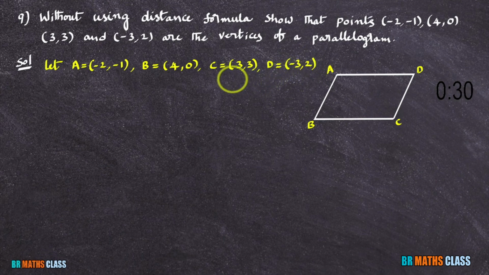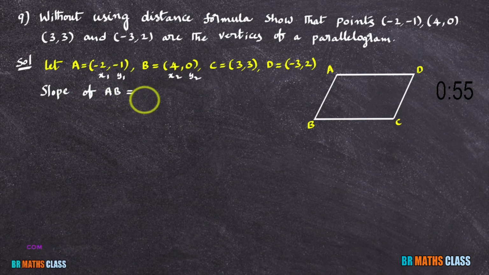So, how I'll prove these vertices forms a parallelogram? You observe here the parallel sides AB and DC are parallel. What I'll do, I'll calculate slope of AB, slope of DC. Slope of AB, you treat A as x1, y1, B as x2, y2.